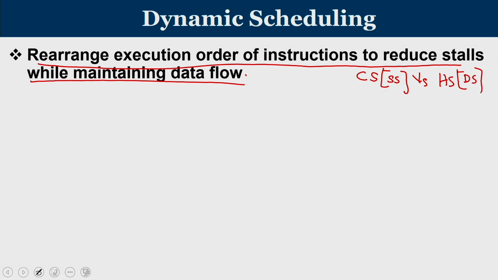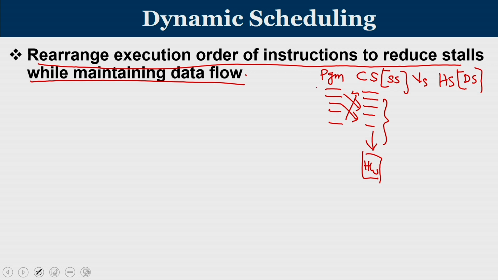In this case, the compiler is going to take the set of instructions given by the program and reorganize them, and this is what is coming to the hardware. The hardware is going to run instructions only in the same order the compiler has given. That is what is called compiler scheduling.